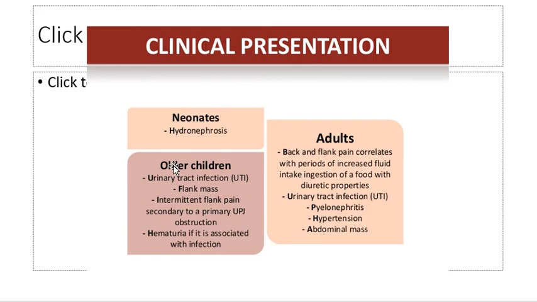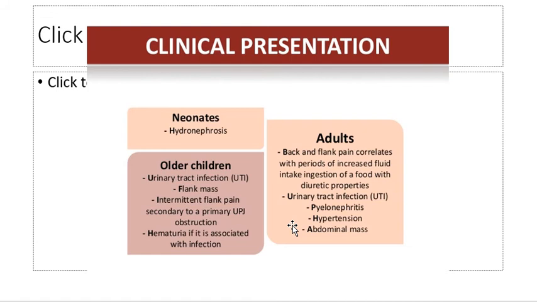Clinical presentation: neonates would present with hydronephrosis, and older children will present with urinary tract infection, flank mass, intermittent flank pain secondary to a primary UPJ obstruction, and hematuria if it is associated with infection. In adults, back and flank pain correlates with periods of increased fluid intake or ingestion of food with diuretic properties. So in adults, the patient would present with flank pain while taking a lot of fluids. This is called Dietl's crisis.